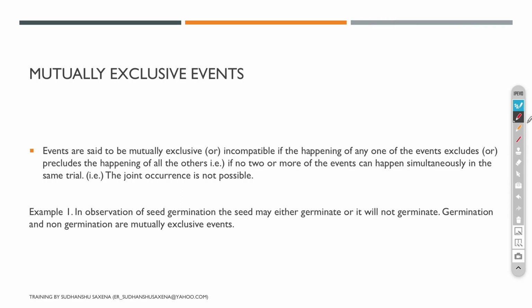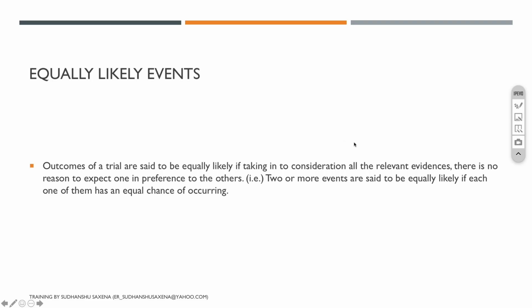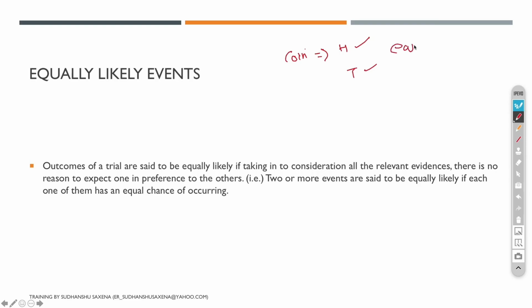All right, let's move next to something called equally likely events. What are equally likely events? Outcomes of a trial are said to be equally likely if, taking into consideration all the relevant evidence, there is no reason to expect one in preference to the others. Or two or more events are said to be equally likely if each one has an equal chance of occurring. For example, take a coin. If you toss it, you get head or you get tail, and the chances of getting head or tail are equal.